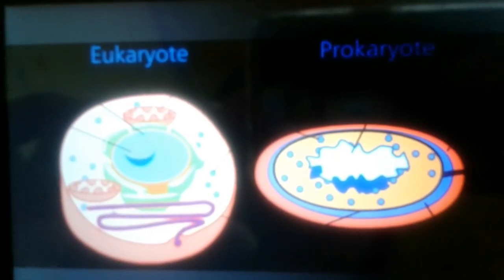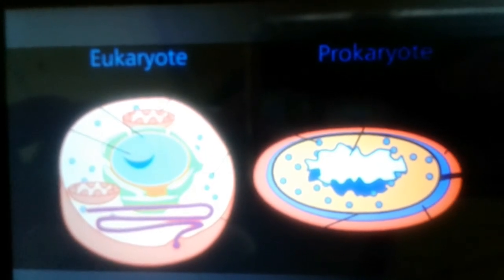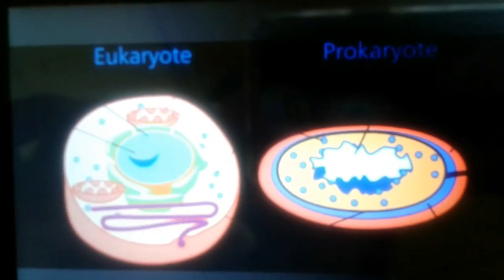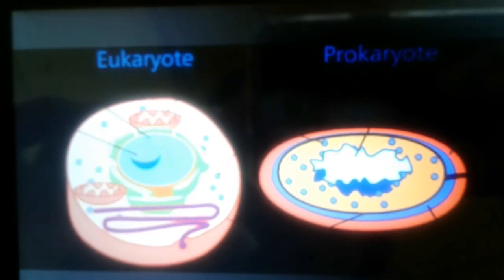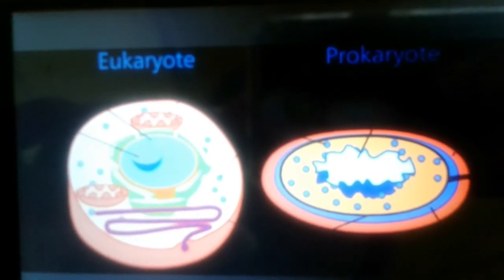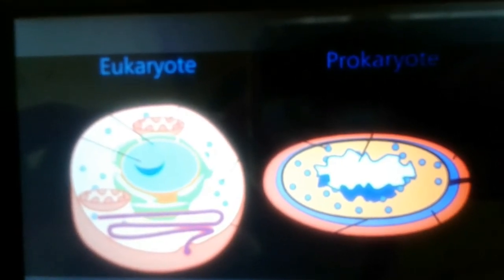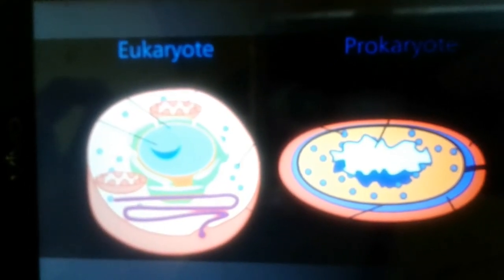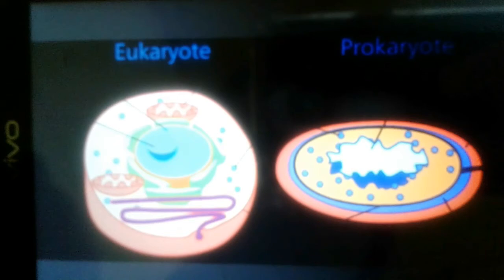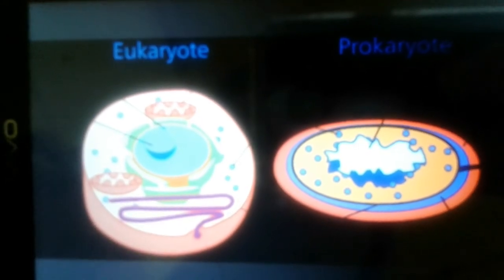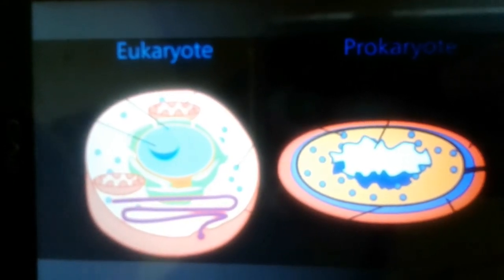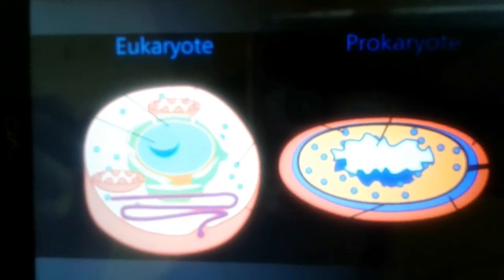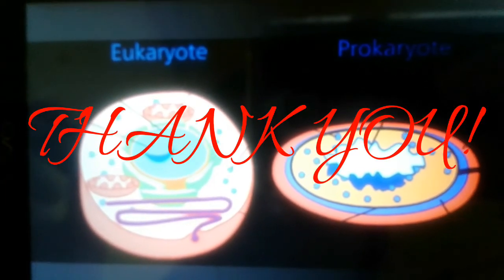Prokaryotic cells and eukaryotic cells are the two types of cells that exist on Earth. There are several differences between the two, but the biggest distinction between them is that eukaryotic cells have a distinct nucleus containing the cell's genetic material, while prokaryotic cells don't have a nucleus and have a nucleoid region for floating genetic material instead.